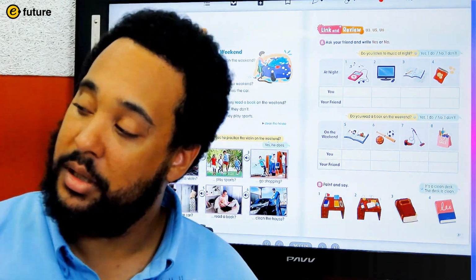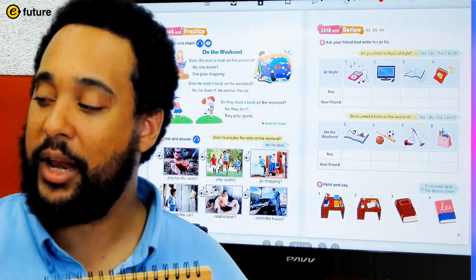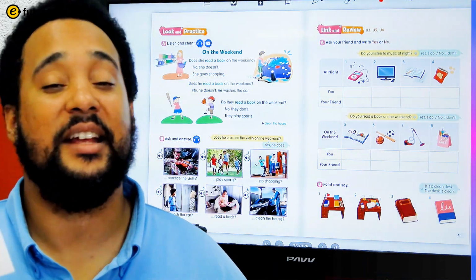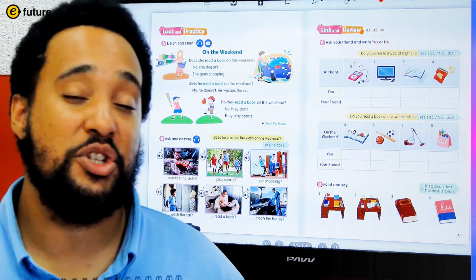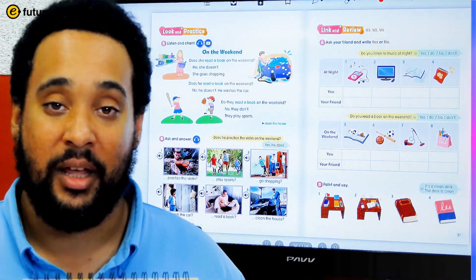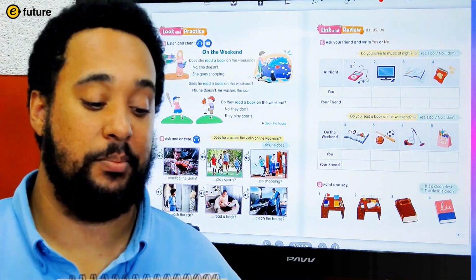For this one, what is the activity? Read a book. When would she read a book? You could say in the afternoon, something like that. It has to make sense, right? So you could say, does she write or does she read a book in the afternoon? And if it's the correct answer, you get a point for your team, okay?